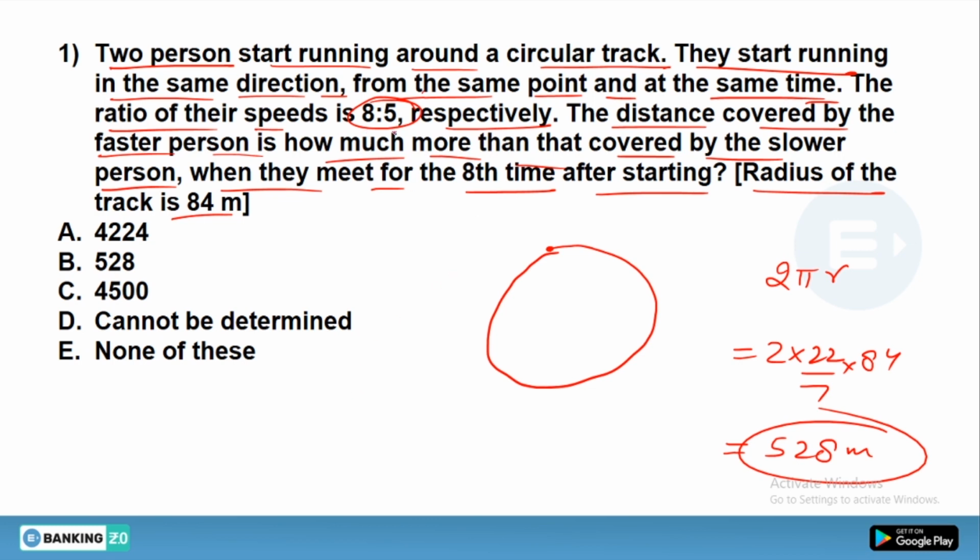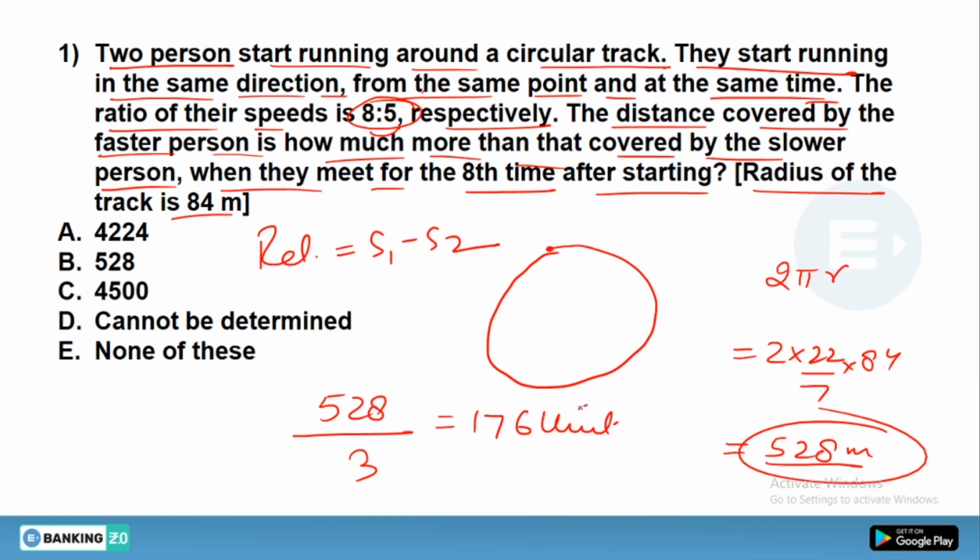And if one person is chasing the other person, he or she has to first complete that circle, and after that start chasing. So let's say this distance has been covered, and after that this is the distance between them. They will chase each other, and the relative speed would become S1 minus S2. That means 8 minus 5 would become 3. Hence it will take 176 units to chase. That means the first person would catch the second person in 176 units.